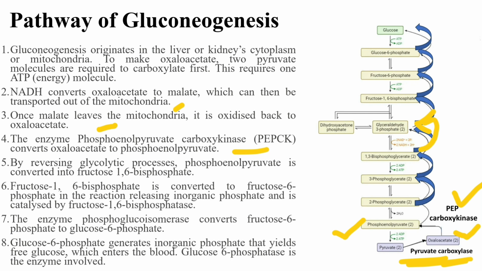A reversible reaction occurs between dihydroxyacetone phosphate and glyceraldehyde 3-phosphate. These two are again converted to fructose 1,6-bisphosphate.